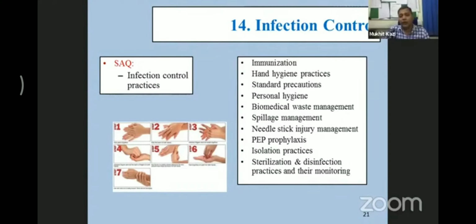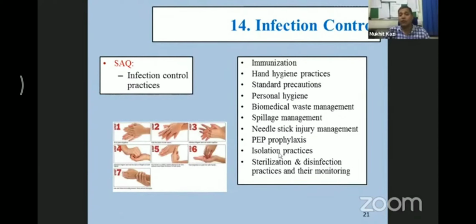Whenever you get a needle stick injury, you need to go for PEP prophylaxis. What is PEP prophylaxis? It is post-exposure prophylaxis. You must inform your immediate senior that you have got this type of injury. We need to perform HIV and hepatitis tests for myself and even for the patient. You need to convince your patient also. He may not agree, and if he doesn't agree, you cannot force him. But try to help him by saying that if you test yourself, I'm also going to come to know whether it is there. So PEP prophylaxis is very important.